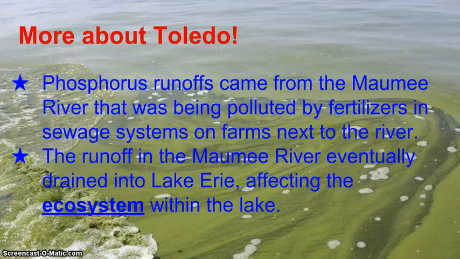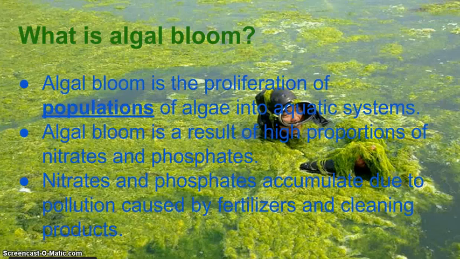So here's some more about Toledo. Phosphorus runoffs came from the Maumee River that was being polluted by fertilizers in sewage systems on farms next to the river. The runoff in the Maumee River eventually drained into Lake Erie, affecting the ecosystem within the lake. When the ecosystem was affected, it caused an algal bloom, which made drinking water harmful for many people in the Toledo area. So you may be wondering, what is algal bloom?